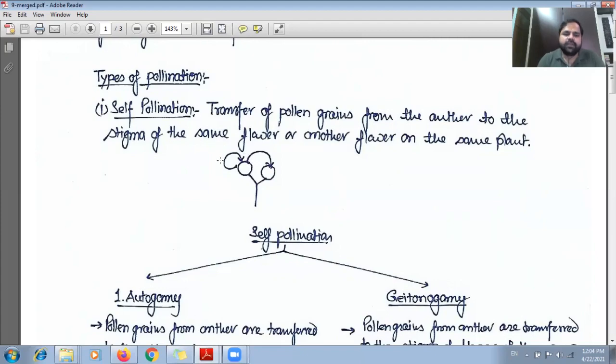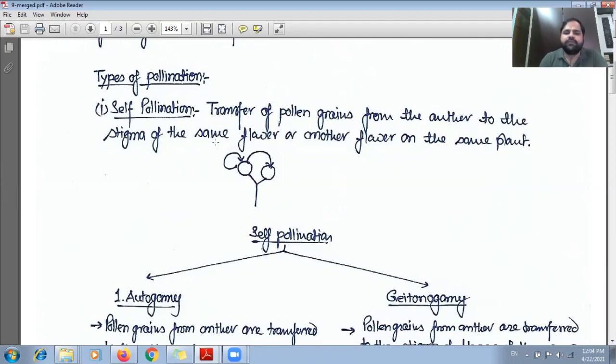We can see here that some of the pollen grains are transferring from this flower to this second flower, and some of the pollen grains are just transferred to the same flower. So this is the whole process of self-pollination.